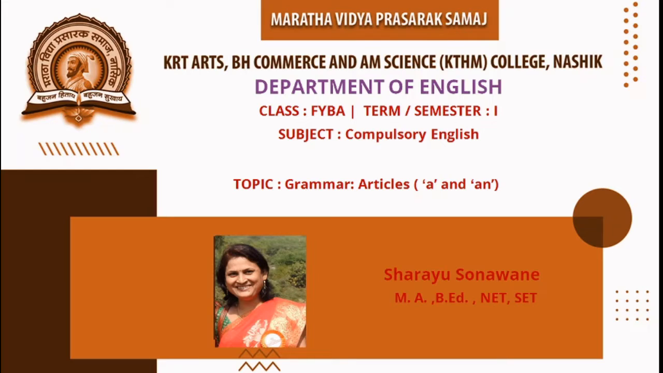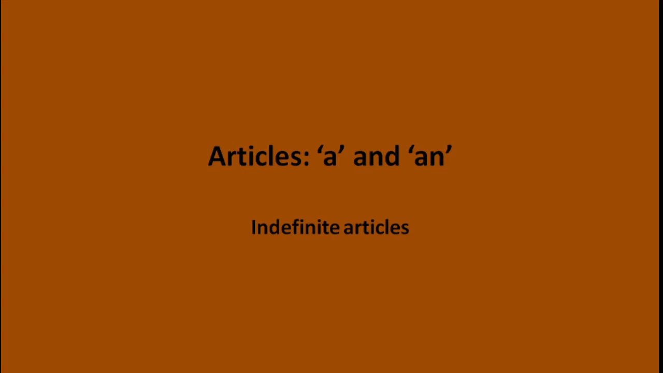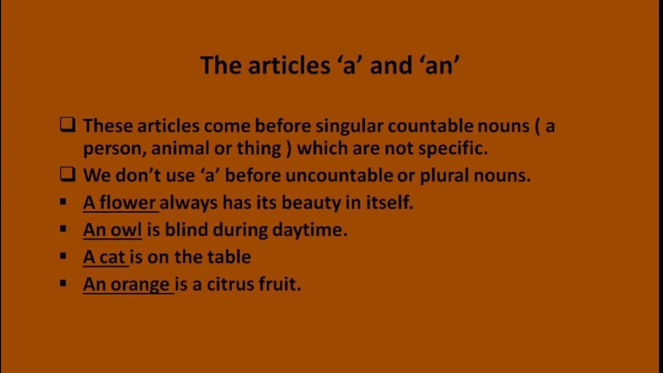In this video, I will deal with compulsory English and I will mainly focus on the indefinite articles a and an. In the previous video, I discussed how to use the definite article the, and now in this video I will discuss how to use the indefinite articles a and an. The indefinite articles are used to refer to nouns non-specifically or in a general way.